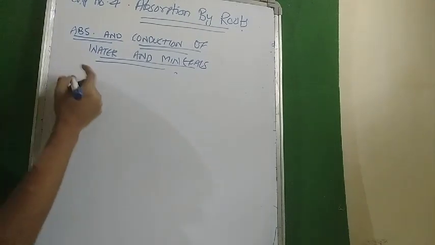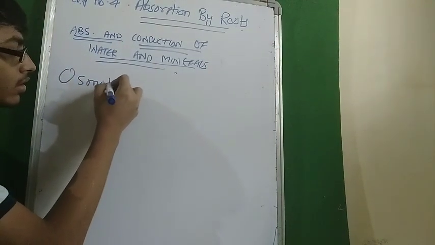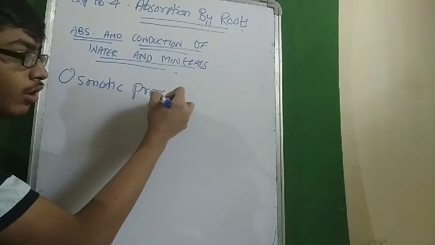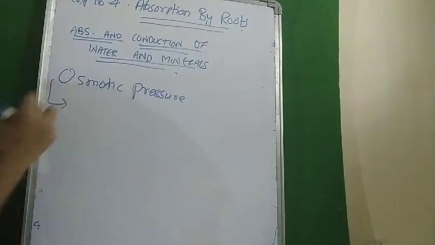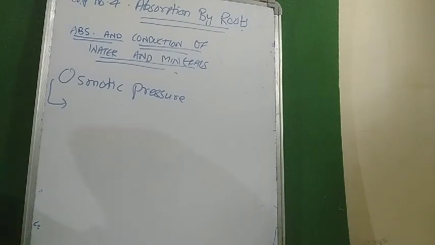Now moving further, let's discuss another term called osmotic pressure. What is osmotic pressure? You just need to remember the definition.